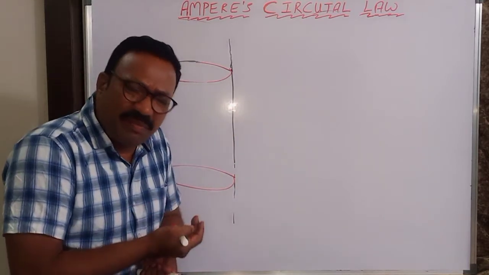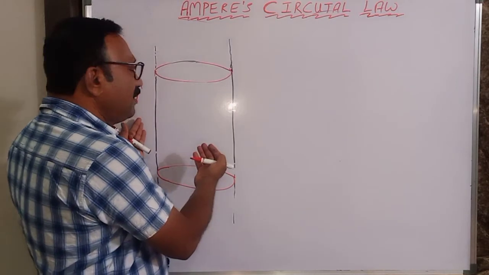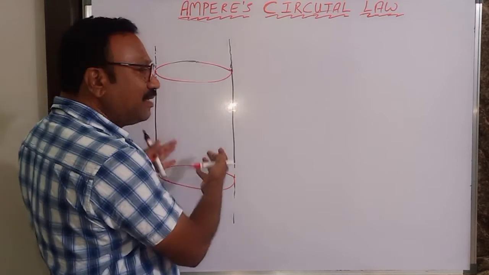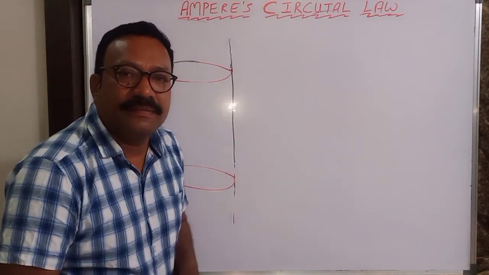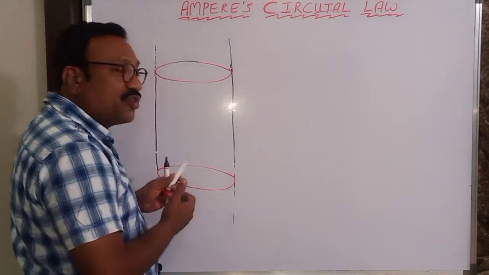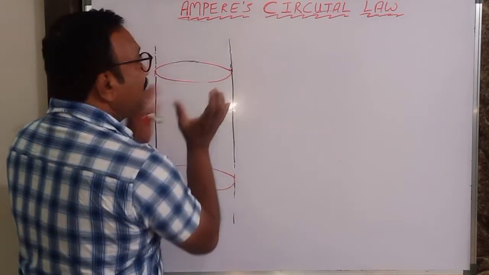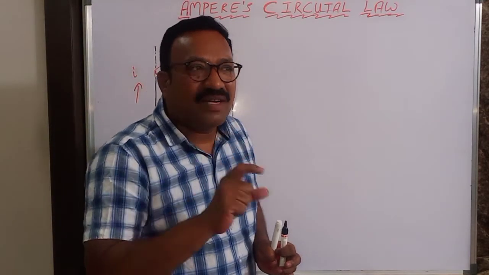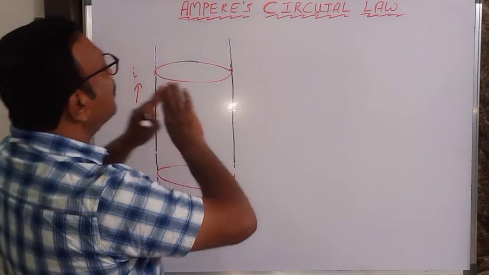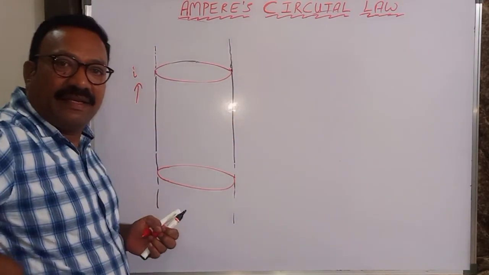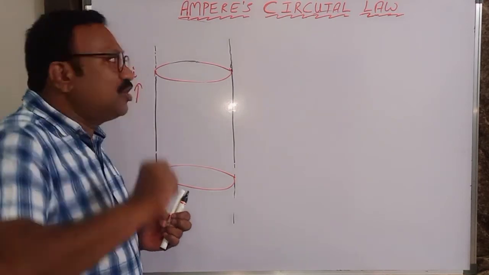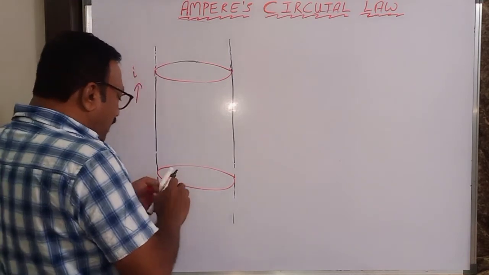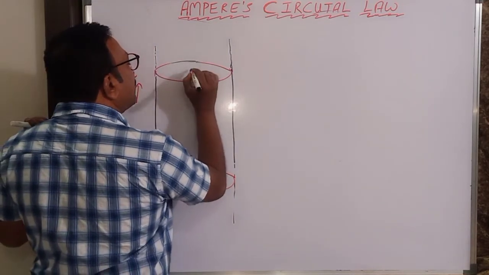And does it produce a magnetic field or not? Yes. Whether it is a current carrying conductor or a wire or whatever it is, if you have a current in that, there will be a magnetic field surrounding it. So in this type of situation, where current is distributed over the surface and flowing, I cannot apply Biot-Savart law. For Biot-Savart law, you have to take an element dl, but this is a surface. Where will I take dl here? Am I right? So in such situations, this law is suitable for us. So I would like to determine this. This is the axis of this pipe.